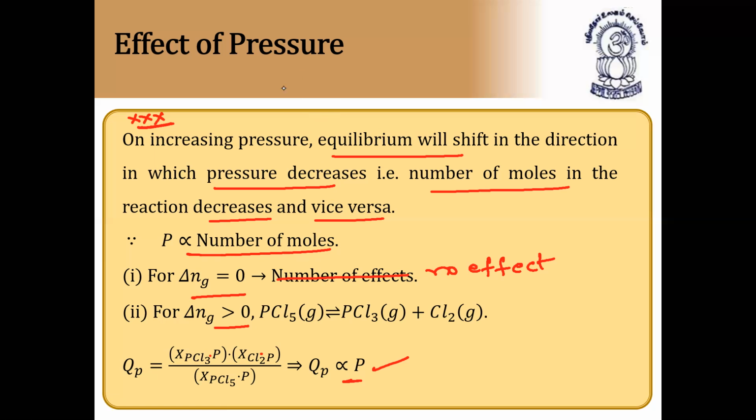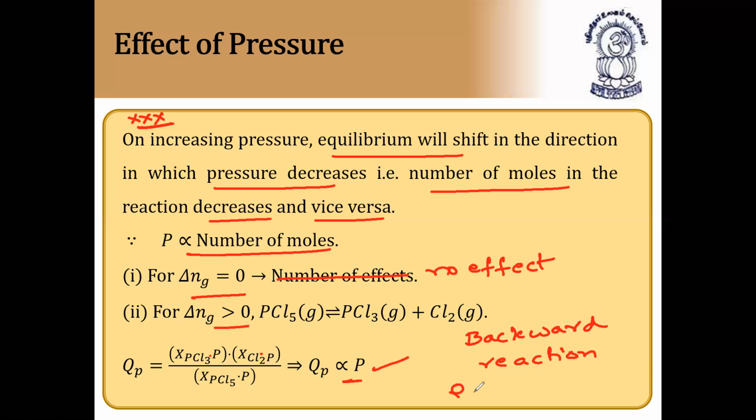So on the whole, it's very simple. We can say if delta N is greater than 0, QP also increases. As QP is greater than KP, we can say backward direction. For delta N greater than 0, backward reaction takes place, because QP increases.